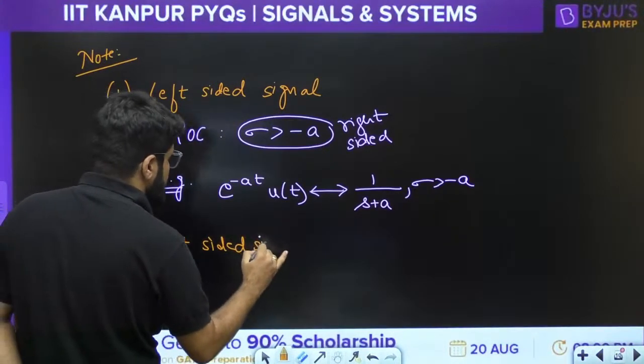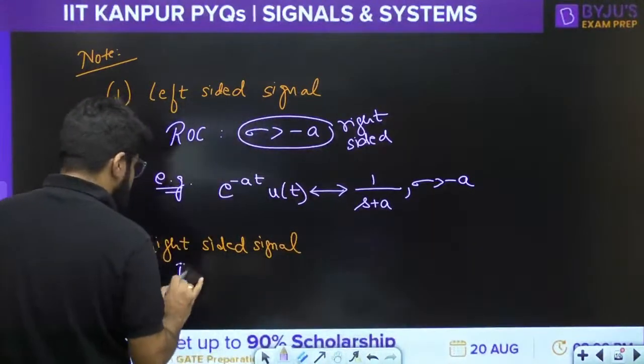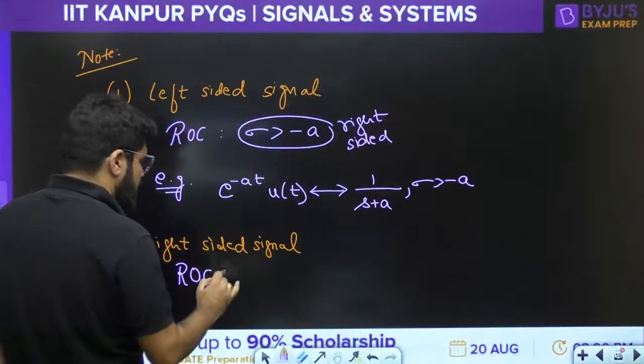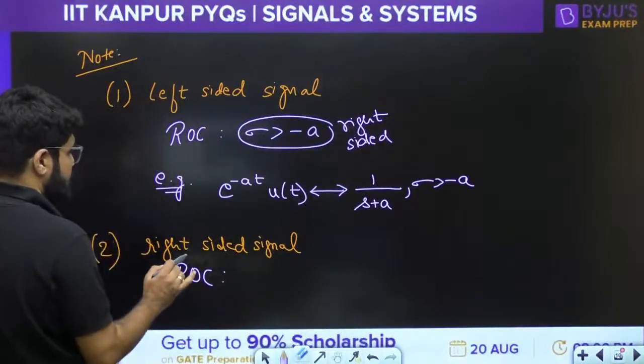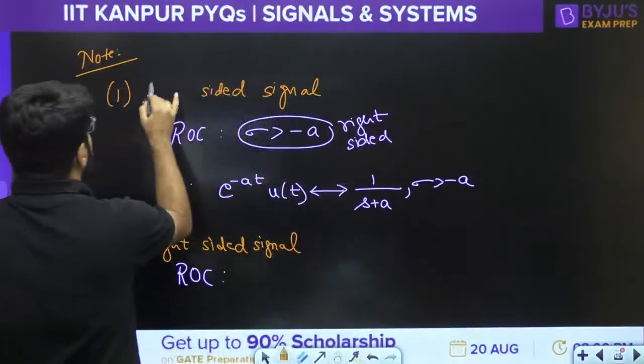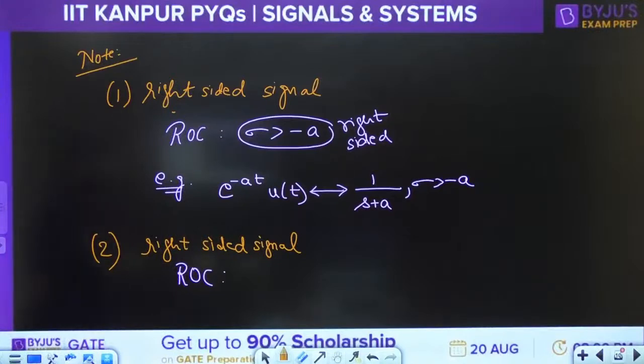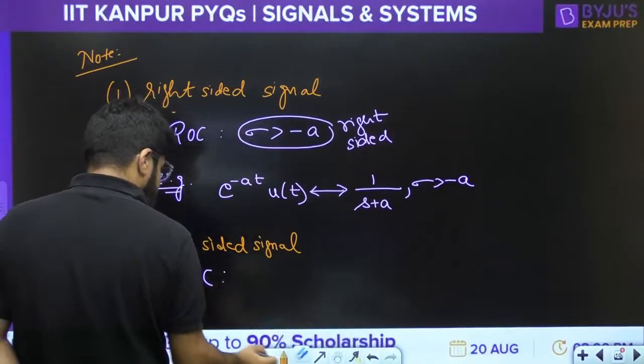Now this is a right-sided signal. So what is the ROC for the right-sided signal? Sorry, I wrote right-sided. I'm sorry guys, by mistake I meant this as right-sided. I think it was a slip of tongue or slip of words. This one is right-sided. Now I go to the left-sided.